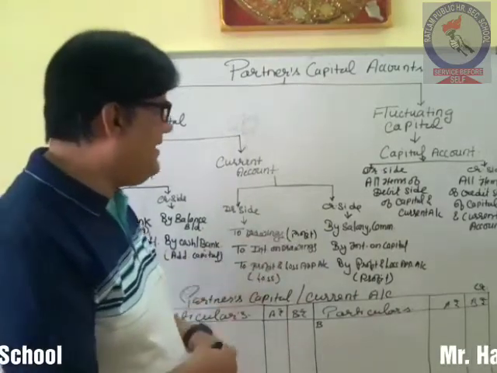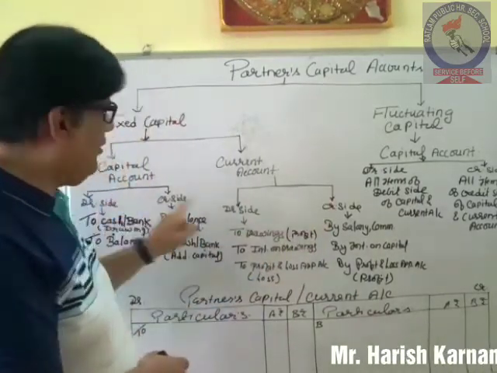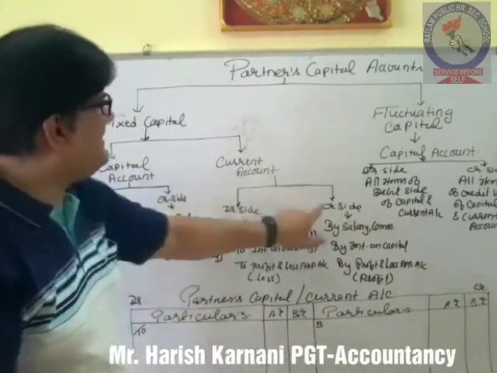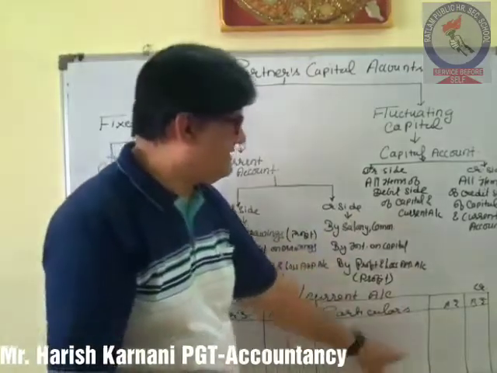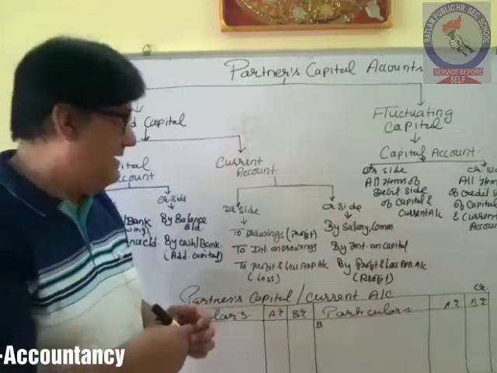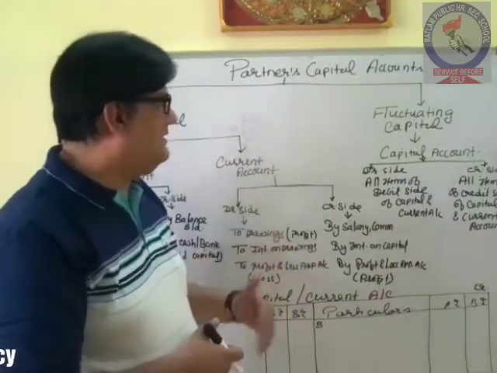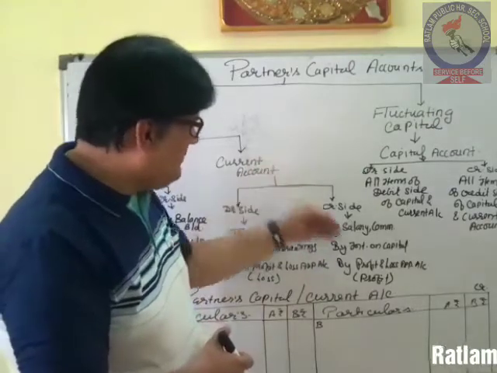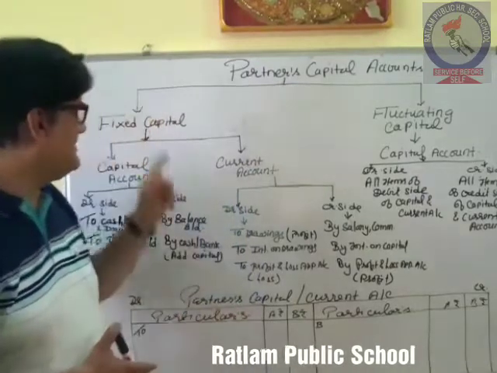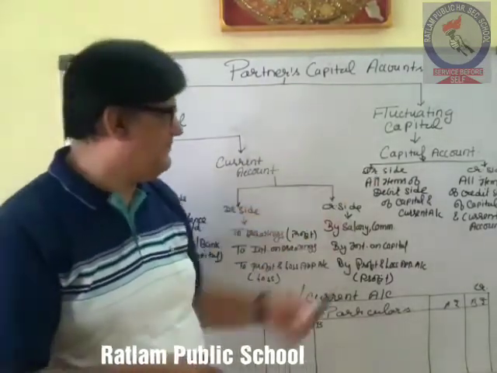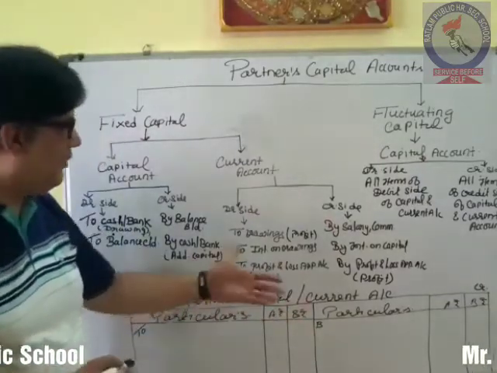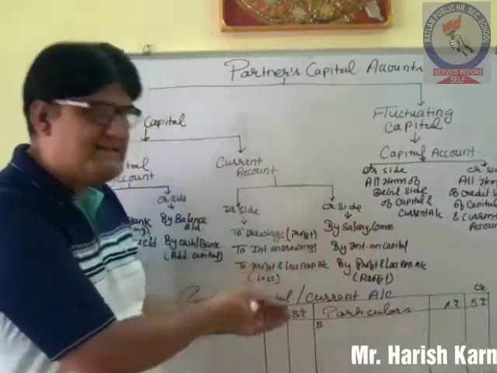All the debit items of capital account and current account will be on one side, debit side, and all the credit items of these two accounts will be on the credit side. So all the items will be combined together. Okay. So this is all about the preparation of the partner capital account when the capital is fixed and when the capital is fluctuating. So this is the formation. Let us see how we will be preparing it by an example.